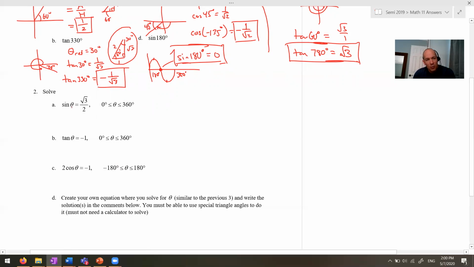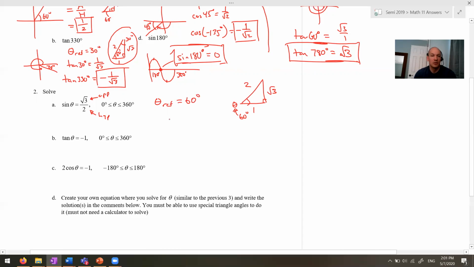Okay, so what the thought process here is, the first thing you got to do is figure out what is the reference angle. So you draw your triangle. Now when you see a root 3 and a 2, that should be a big fat clue that we need to draw this guy here. And we're talking about sine, so we're talking about opposite, and then this is the hypotenuse. So the opposite and hypotenuse, that would mean our angle is right in here. So all you need to do is know what this angle is, and this is 60 degrees, and that's simply something that we've memorized. So the reference angle is 60. Okay, first step is always figure out the reference angle.